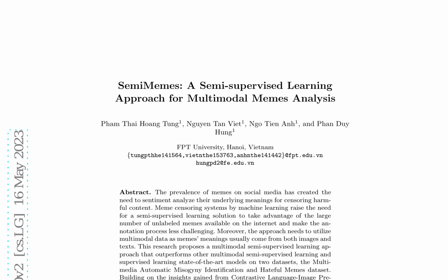In the realm of multimodal learning, detecting harmful content in memes has emerged as a significant challenge. Unlike traditional text-based harmful content detection, memes require understanding and merging visual and textual aspects, making it even more complicated. To address this, a semi-supervised learning approach using multimodal data containing both images and text can ease the annotation process.